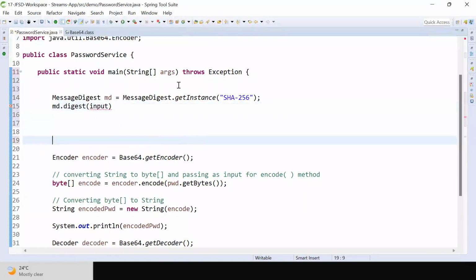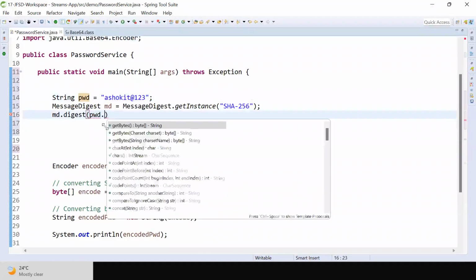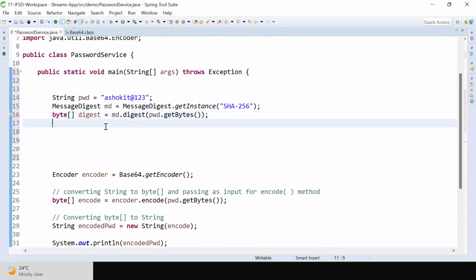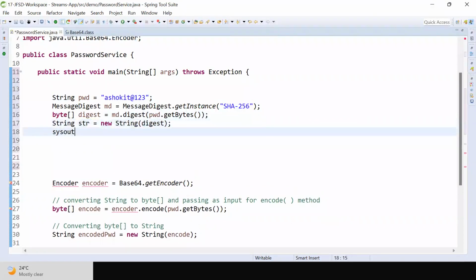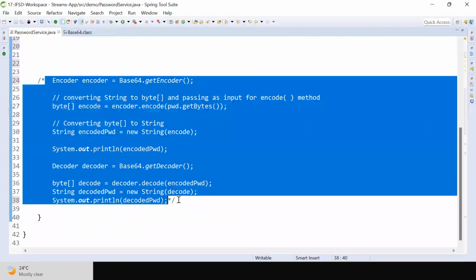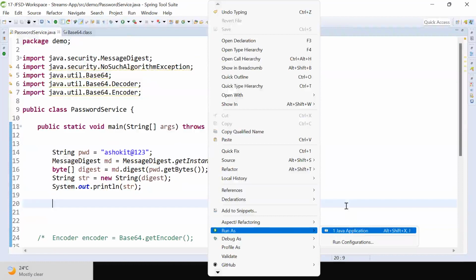Whatever password I am giving, I'm converting that password to a byte array using getBytes and giving it to the digest method. I got the digested password. String str is equal to new String of digest. System.out.println of str. Let me comment this encoding and decoding for some time. This is my message digesting. Let me run this program, run as a Java application.